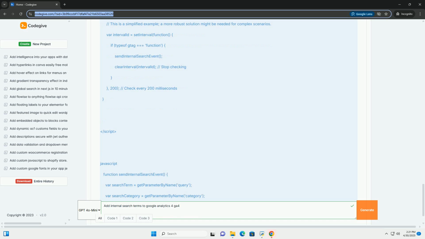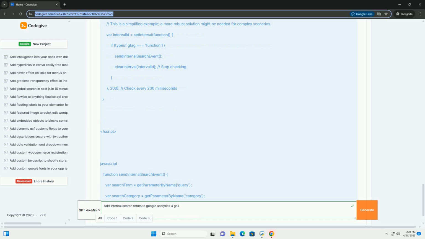URL parameters: when a user searches on your website, the search term is usually appended to the URL as a parameter. For example, if someone searches for red shoes on your site, the URL might look like https://www.example.com/search?q=red%20shoes. Here, q is the URL parameter and red%20shoes is the search term. We need to identify this URL parameter to extract the search term.